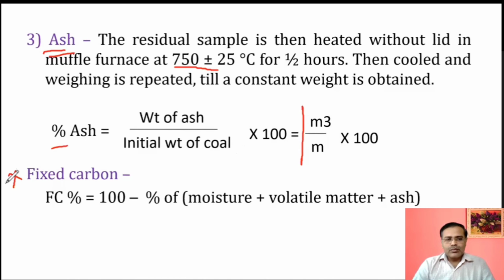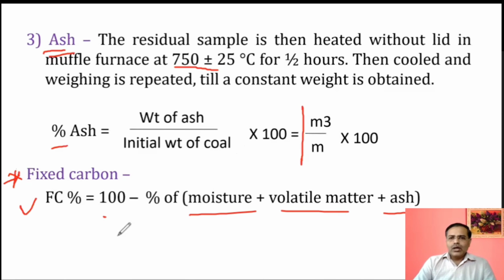And the most important, which we should not skip and forget, the fixed carbon percentage is equal to 100 minus all the above things, that is moisture, volatile matter, and ash. All these are to be added, or we can say these are to be subtracted from 100, and we are getting the fixed carbon percentage.